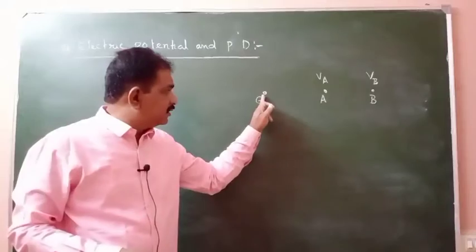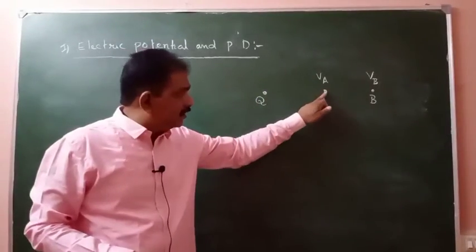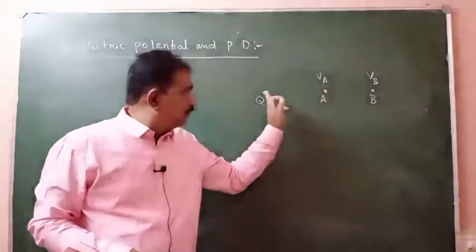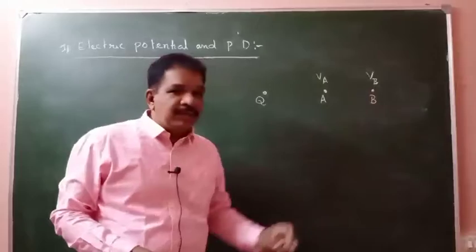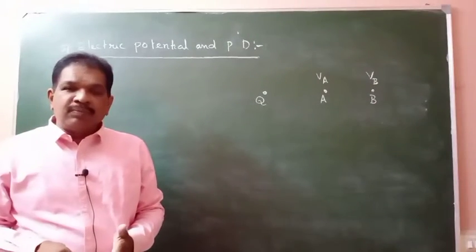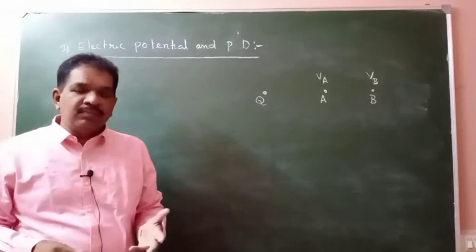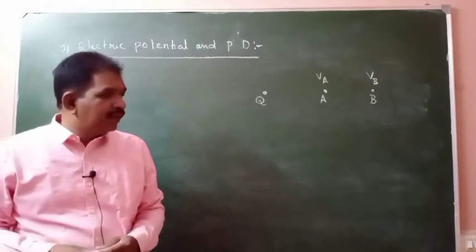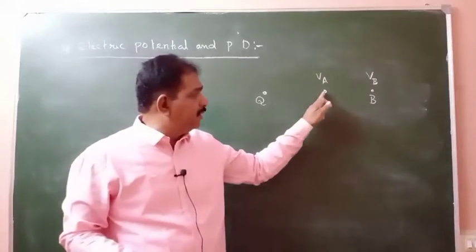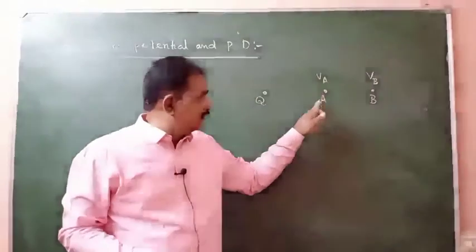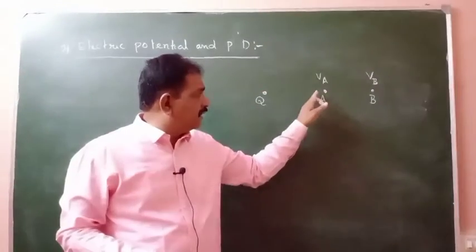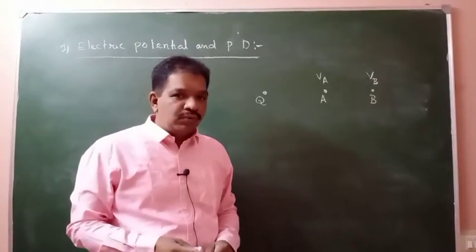Clear? Because of this charge, here some potential will be there, here some potential will be there. The difference in those potentials will be called potential difference. Clear? Where will more potential be there? Here. Because distance is less, so potential will be more.